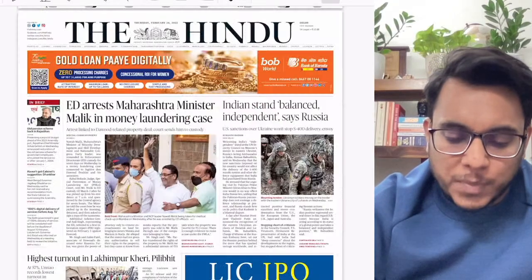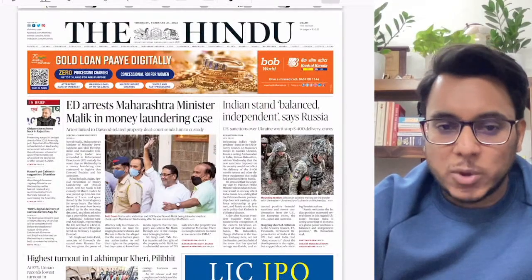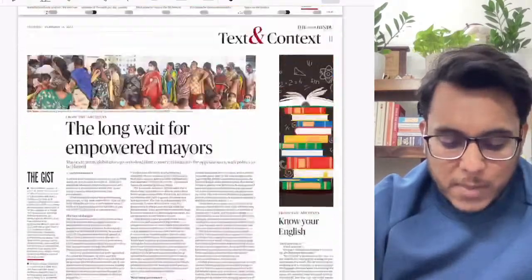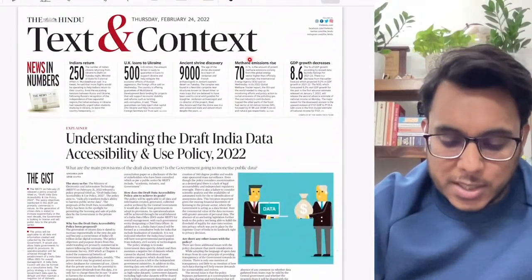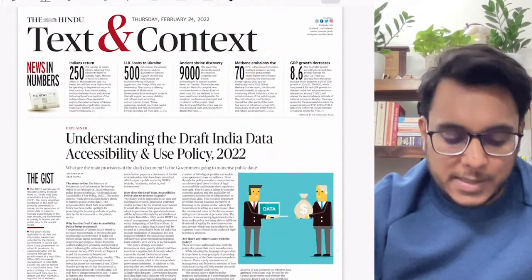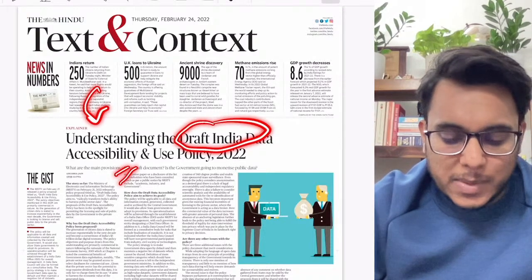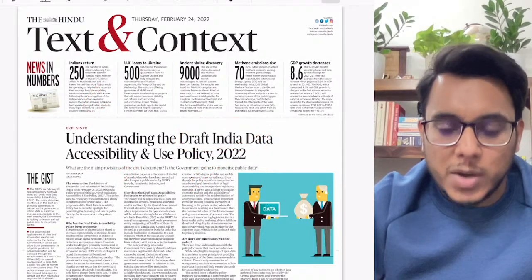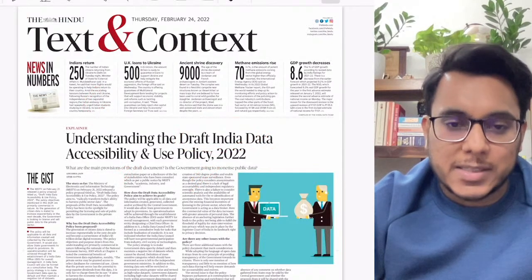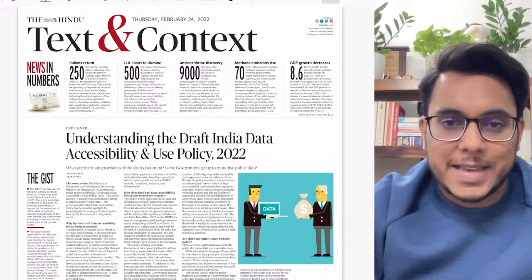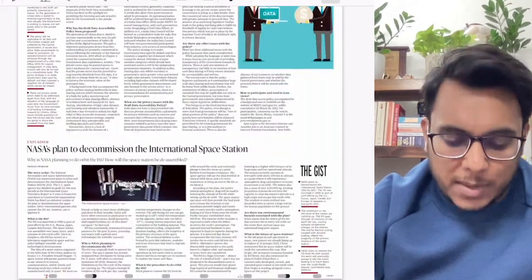Then moving to the Hindu newspaper. In the Hindu newspaper, first we will be taking up the Text and the Context section. In the Text and the Context section, the first article is talking about the draft India Data Accessibility and Use Policy 2022, which has recently been released. So we will be seeing what this policy is and what it is all about.